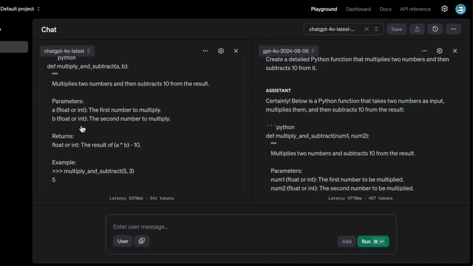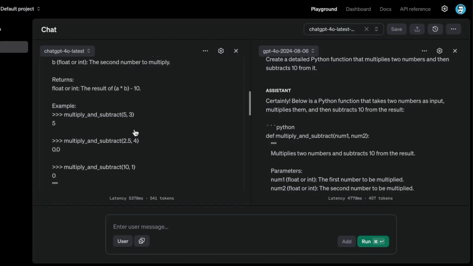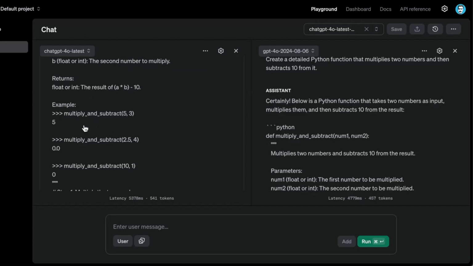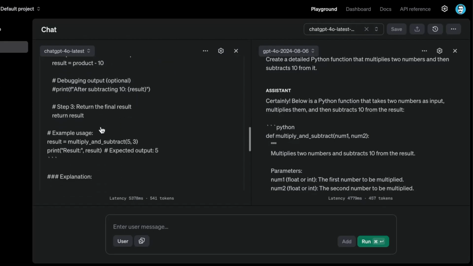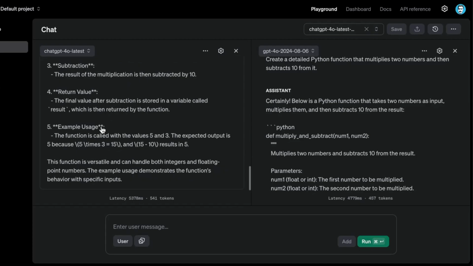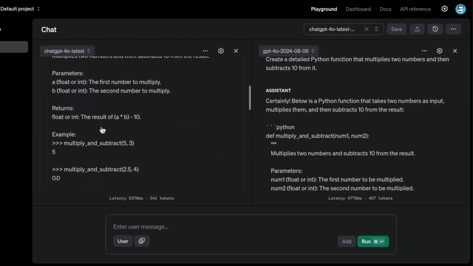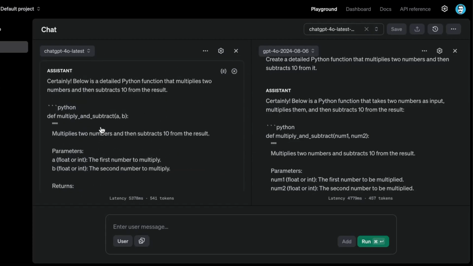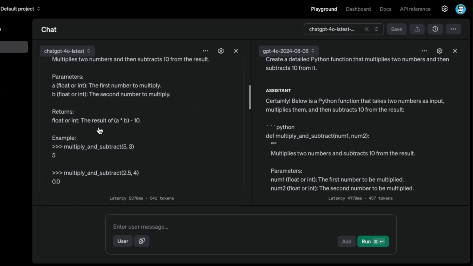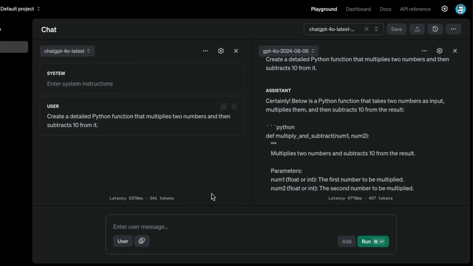So it has parameters, returns. Okay, that looks good. And then it has example. Then it has step 1, step 2. Yeah, so something went on here. I don't really like what I'm seeing with this particular output. So that doesn't look so good. That's strange. And what I'm going to do is I'm just going to resample it again.